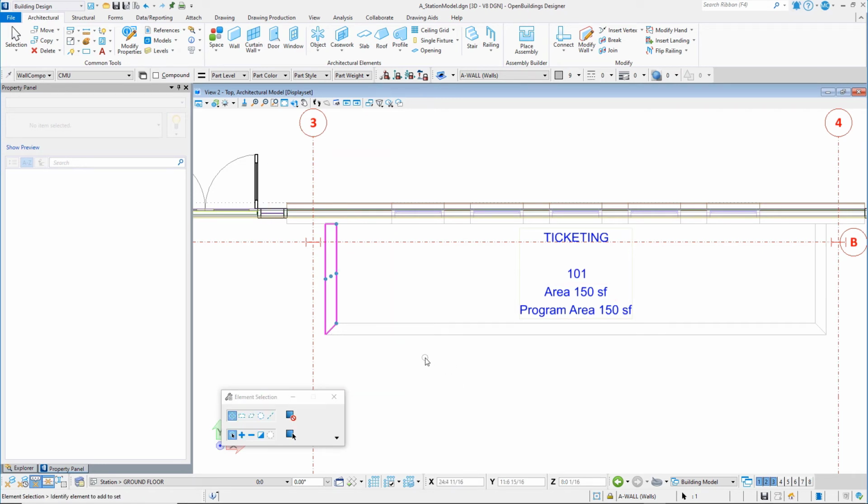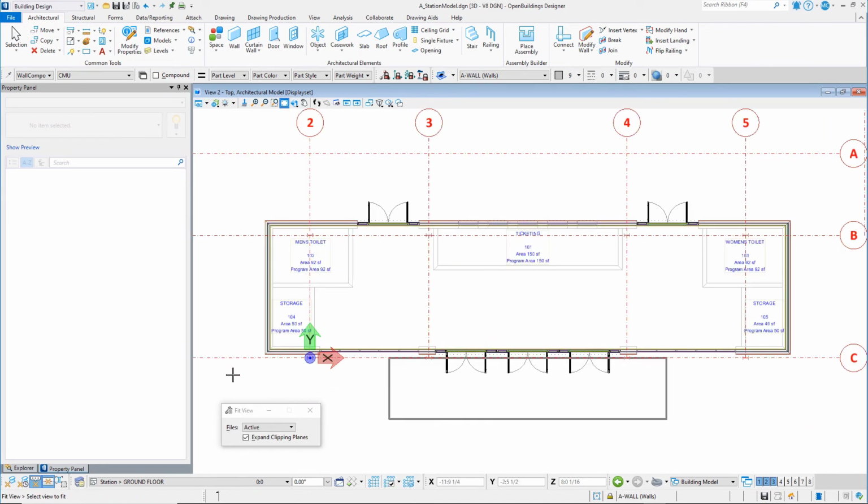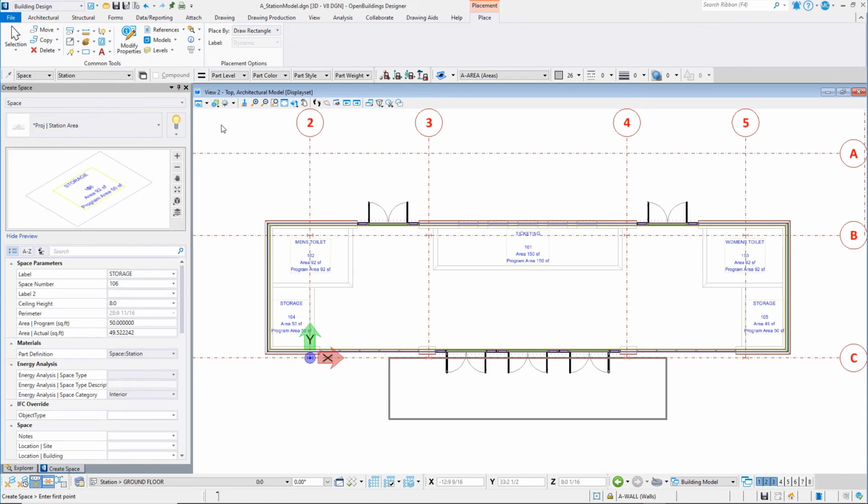Now that you have the basic layout, let's place the final space for the waiting area. This time you will just flood the area. Select the Space tool and set the parameters for the waiting area.